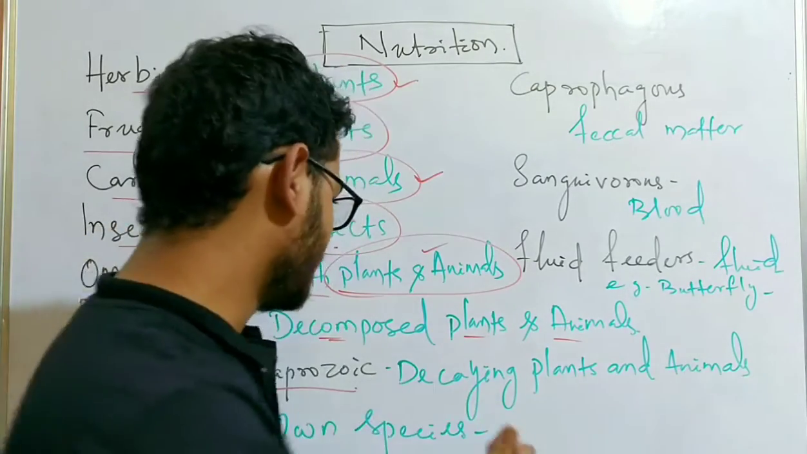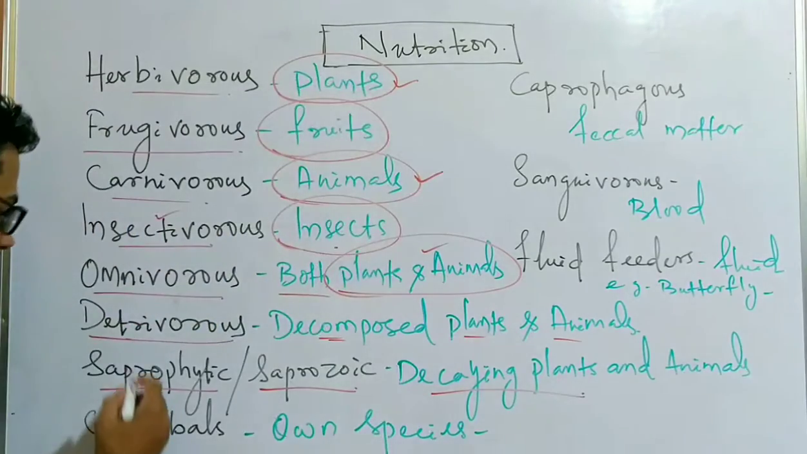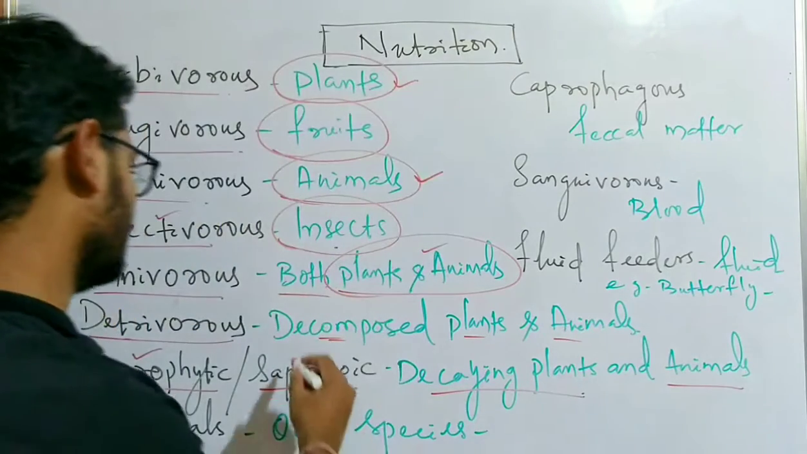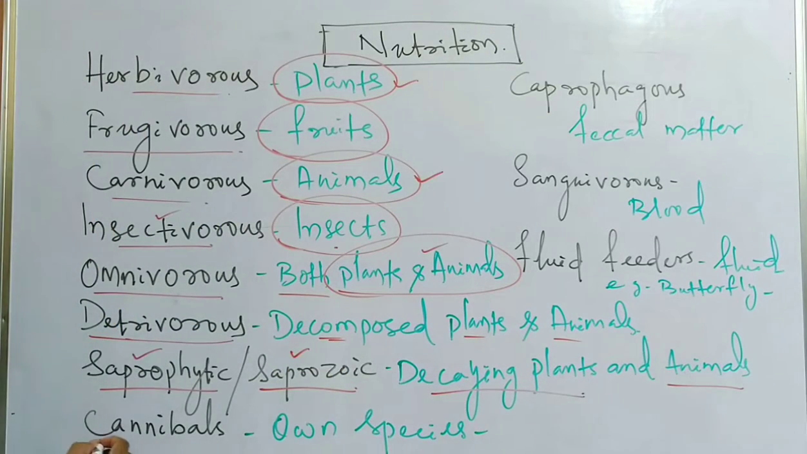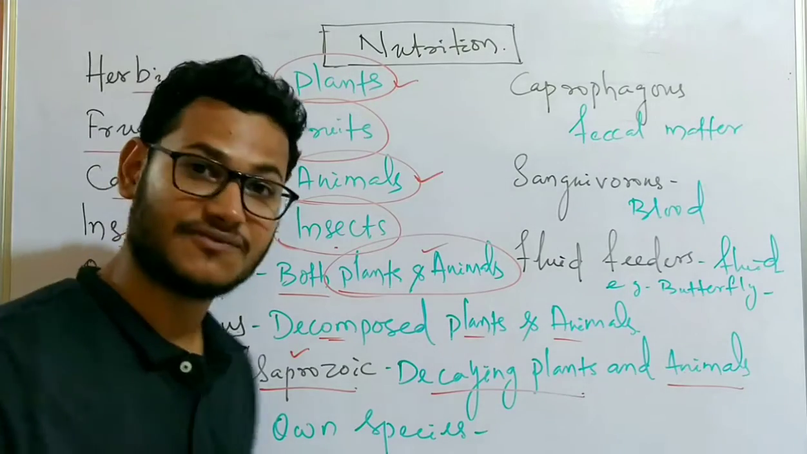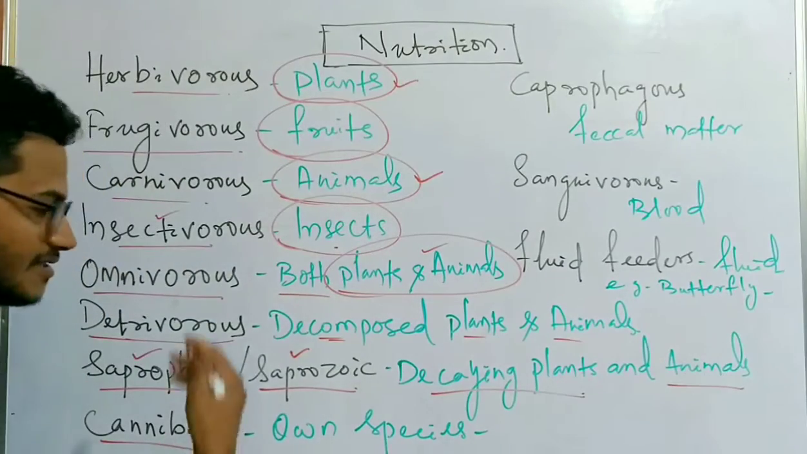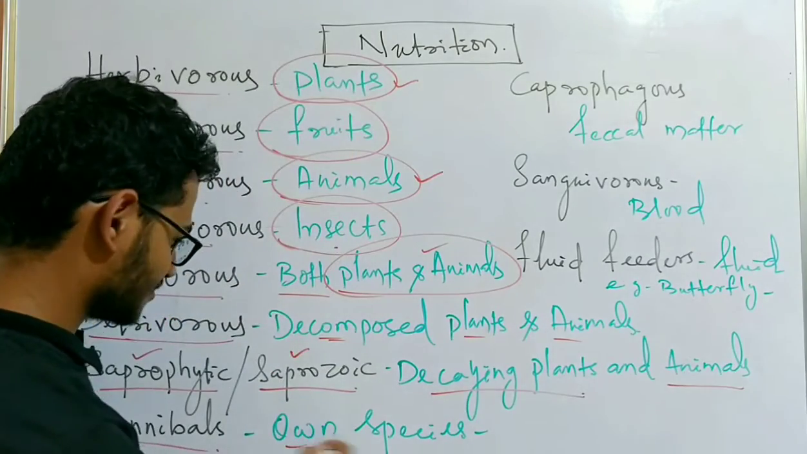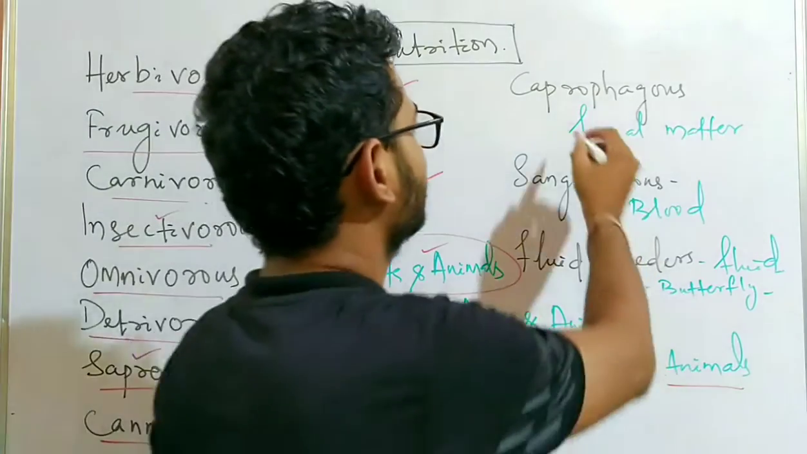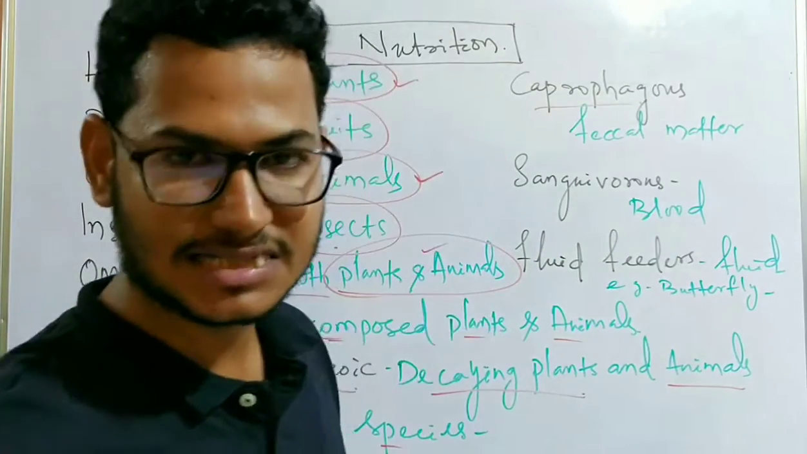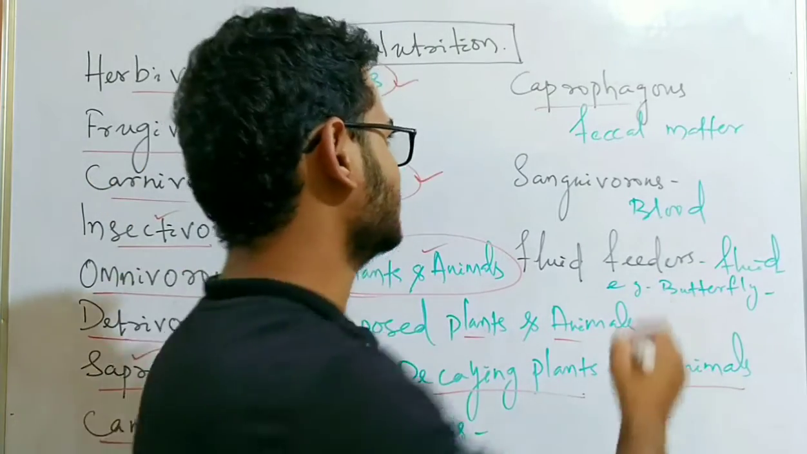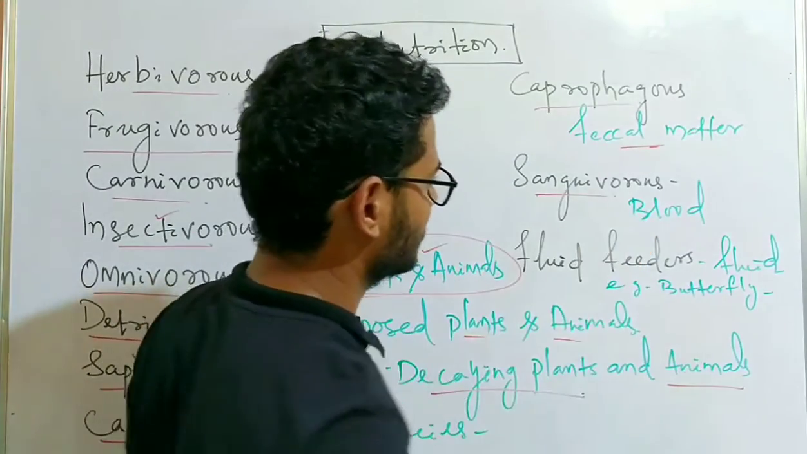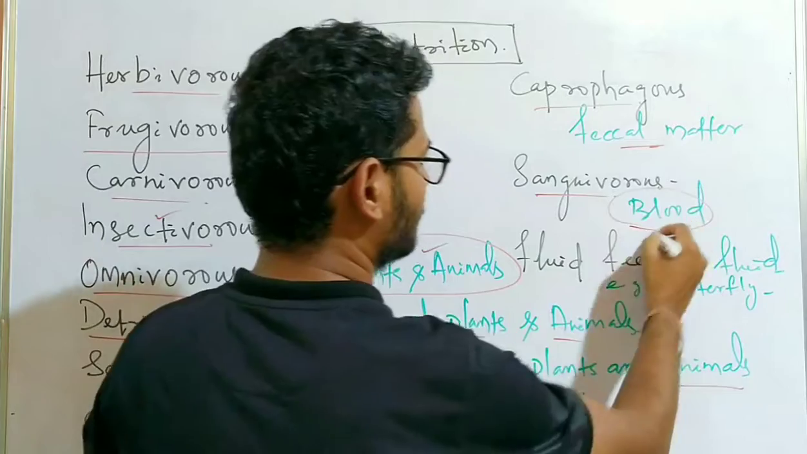Then saprophytic and saprozoic. When the organism feeds on decaying plants, it is called saprophytic. When on decaying animals, it is called saprozoic. Another is cannibals. Cannibals we have seen in movies. Cannibals are those organisms who feed on their own species. They eat their own species, so they are called cannibals. Then coprophagous. Coprophagous means the organism who eats fecal matter as their food. Then sanguivorous. Sanguivorous animals feed on blood.